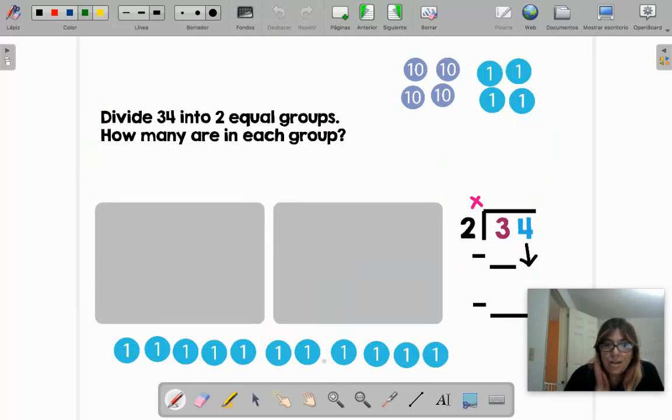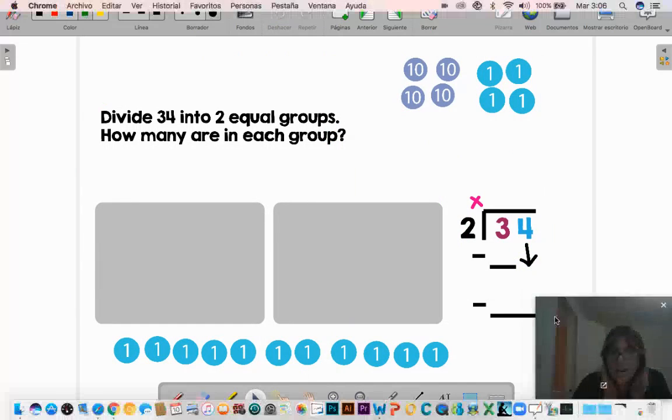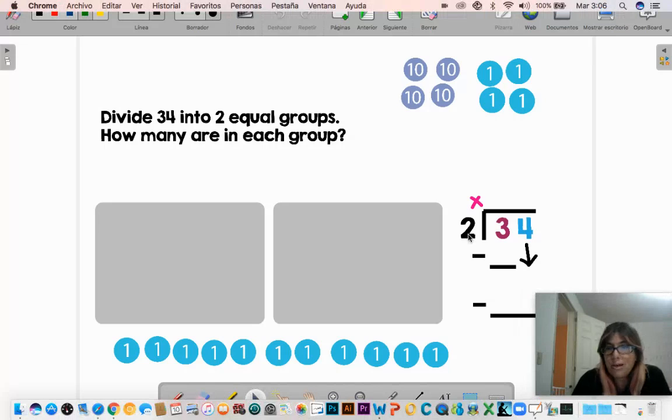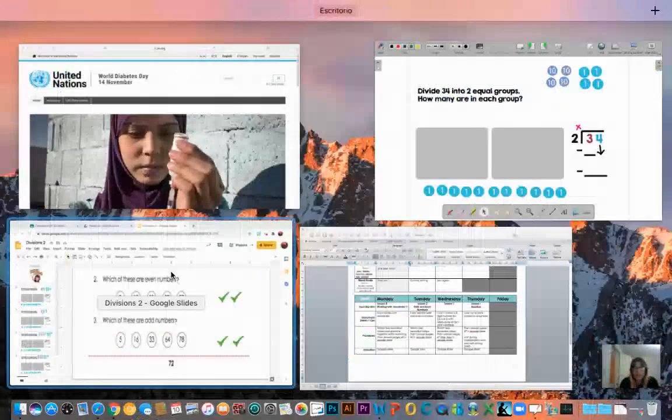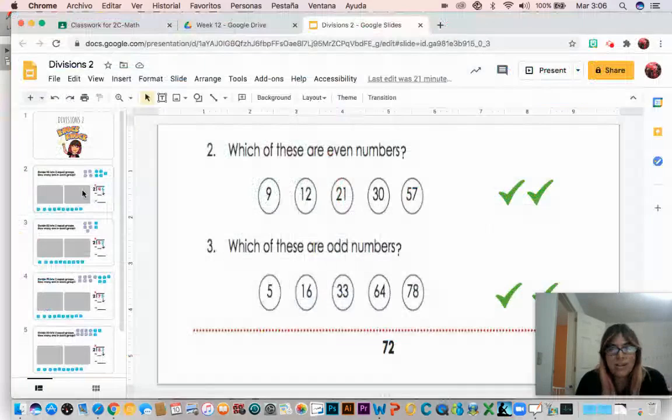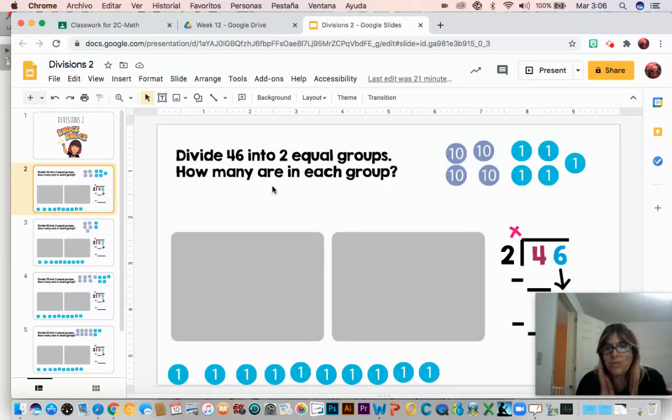Now, why is Miss Moni saying this if we're doing divisions? Because in what we are going to do today, we are always going to divide by 2's. And we're going to see if the numbers are even or odd. Okay? Now let's go into the big boys math. It's the first time you are going to divide. And pay attention because exactly what you see here is the work that you are going to do in your Google Slides. Of course, with different numbers.